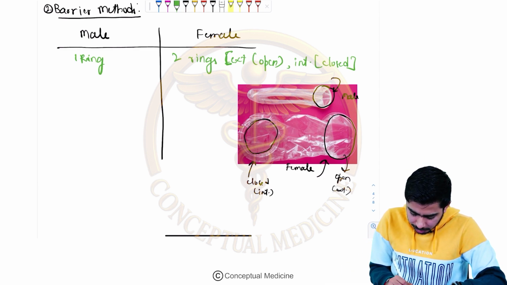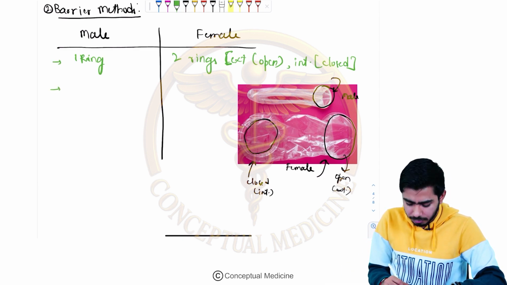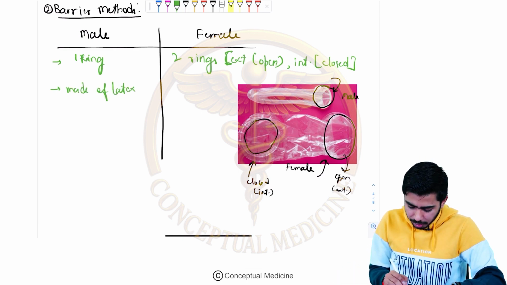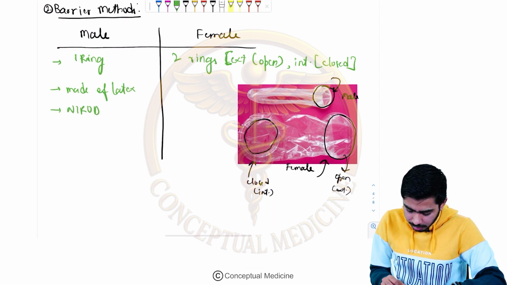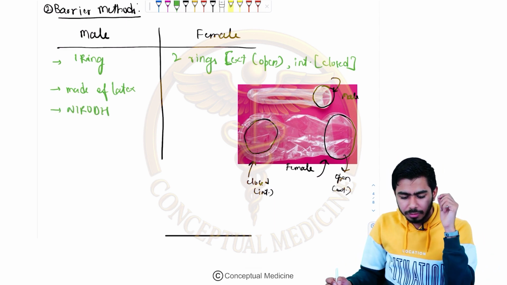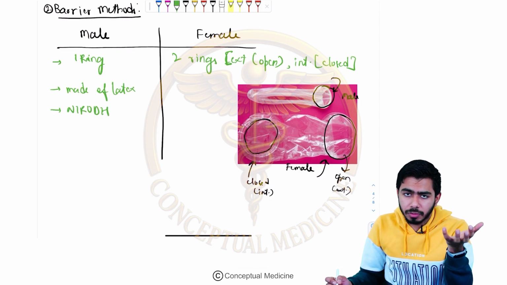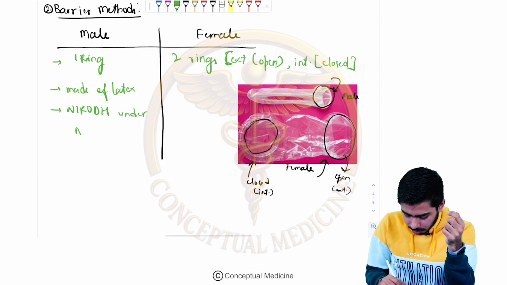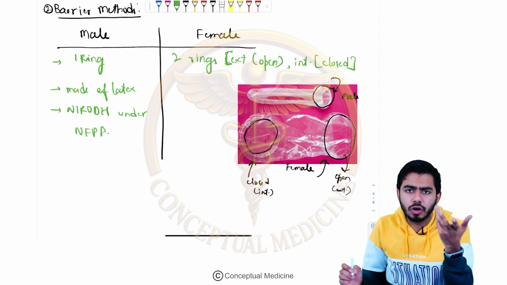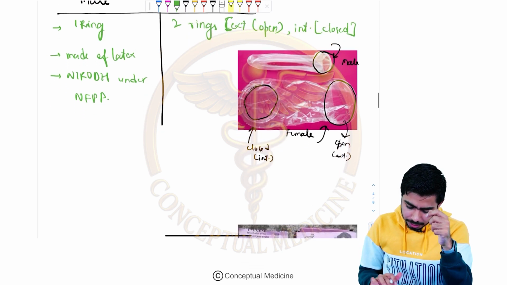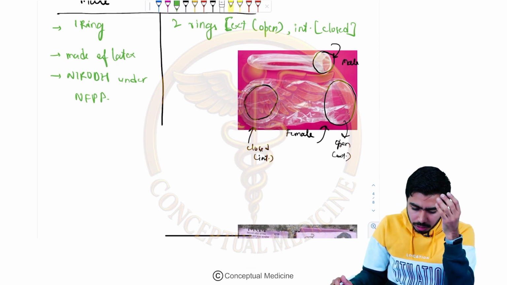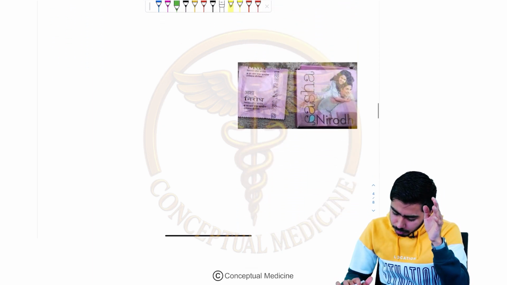The next point is that the male condom is made up of latex. The male condoms are available as Nirodh under the National Family Planning Program of the Government of India, obviously. The government gives a free supply of condoms to households, and the ASHA is providing them. So that is how the Nirodh was coming.